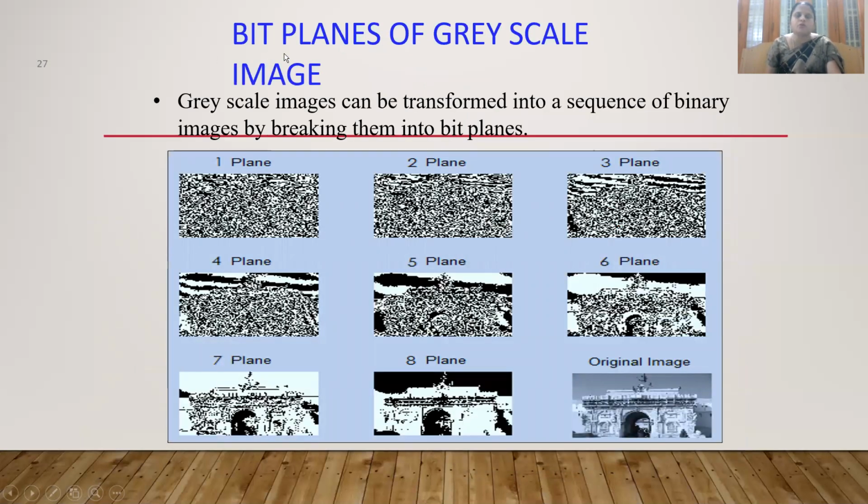Inside this chapter, we will also use the term bit planes. Bit planes means we transform the sequence of binary images by breaking them into bit planes. Binary images have only two levels, and here we are slicing the bit planes. We'll discuss this in detail when we come to the second unit on enhancement.